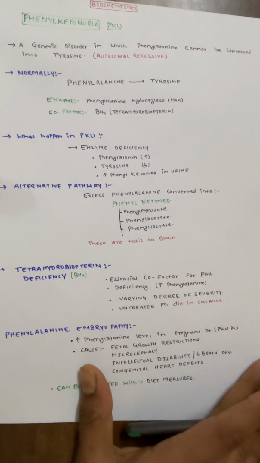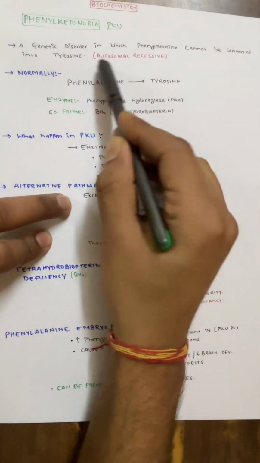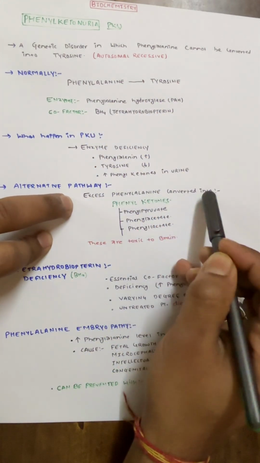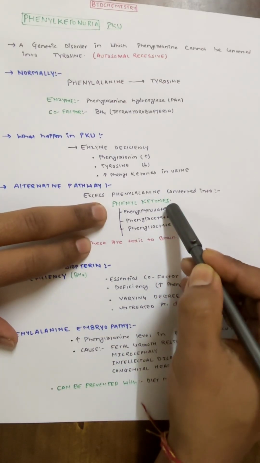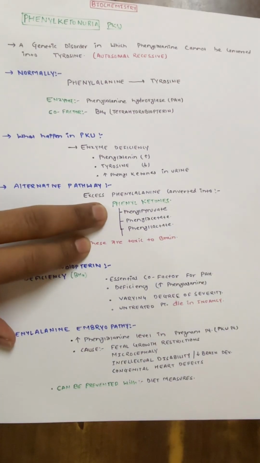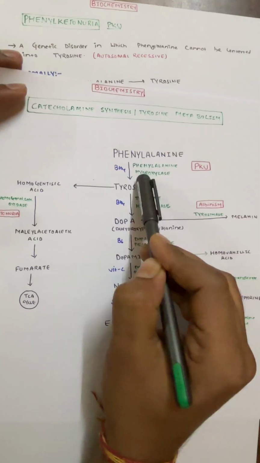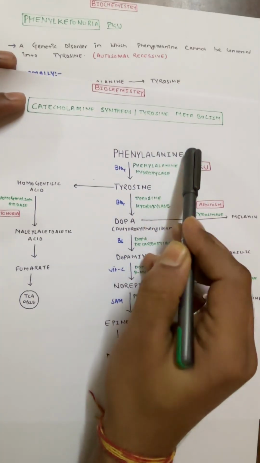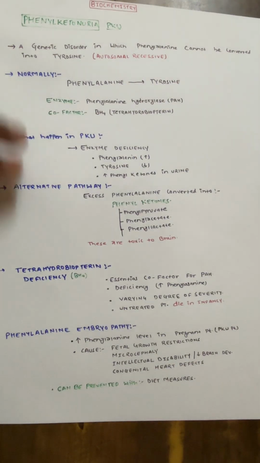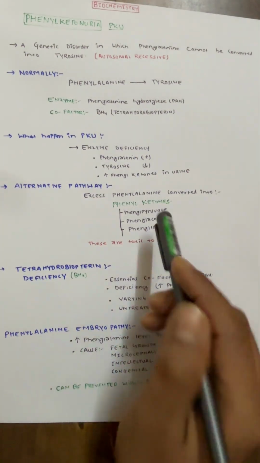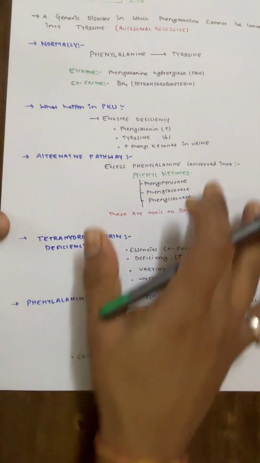Now there is one alternative pathway. In the alternative pathway, this excess phenylalanine converts itself into phenylketones. The phenylketones are phenylpyruvate, phenylacetate, and phenyllactate. So when phenylalanine is not getting converted to tyrosine, it accumulates in our body, takes another pathway, and makes phenylketones, and these phenylketones are very toxic to our brain.